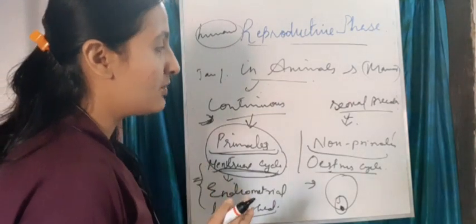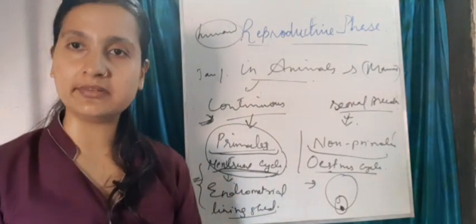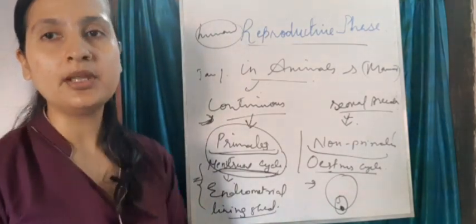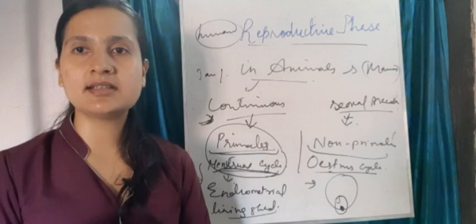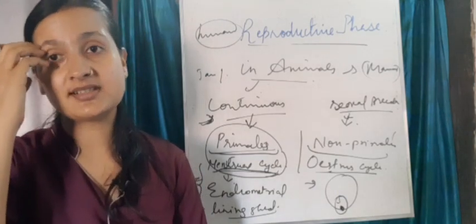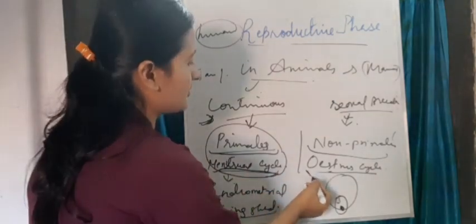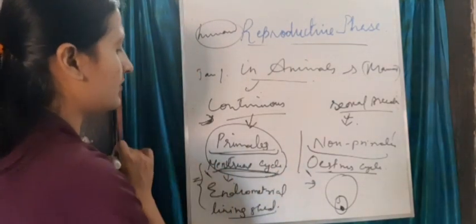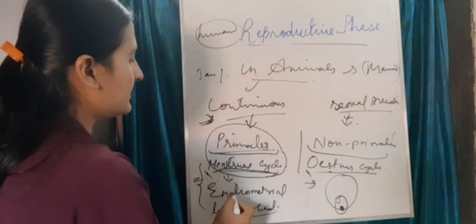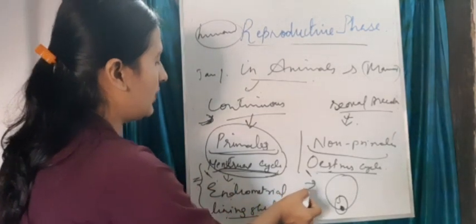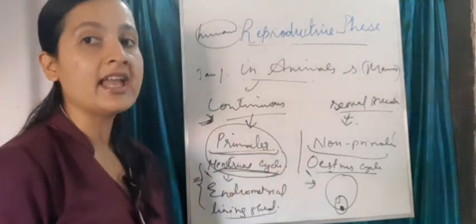In non-primates, they have a certain period. Again, this estrous cycle is further divided, but that is not required now, so I am not discussing it. You just remember that in non-primates the estrous cycle is present, and in primates it is the menstrual cycle. Here bleeding takes place and the endometrial lining is shed; there bleeding does not take place and no endometrial lining is shed, they absorb it.